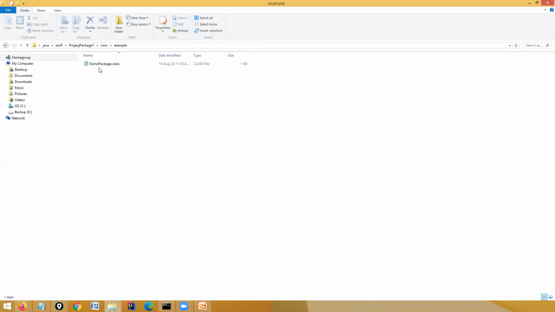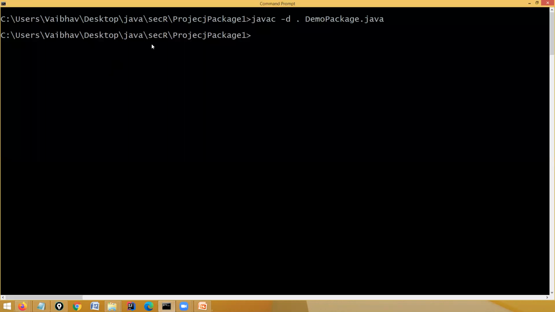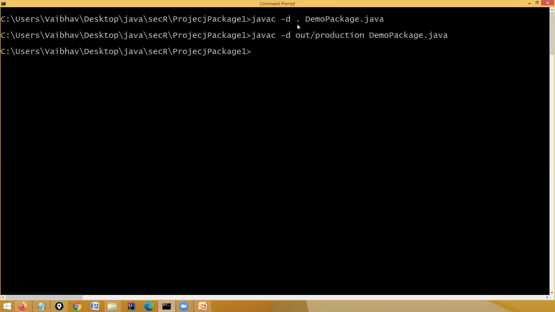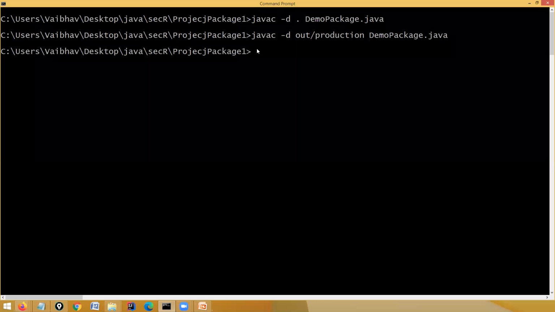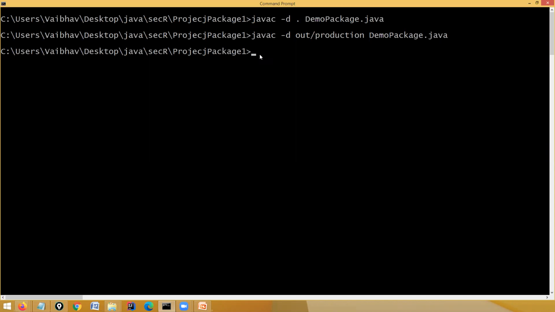Okay, Chitra, the dot in this command represents the directory at which you want to put the output. See, javac, instead of dot, I am writing out slash production. So I have created one with dot. Dot represents the current directory in which I am executing the command. That is, project package one is the current directory where I am executing the command, and it is my output directory.